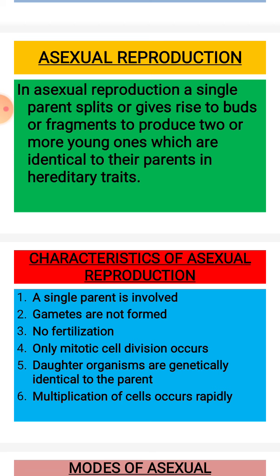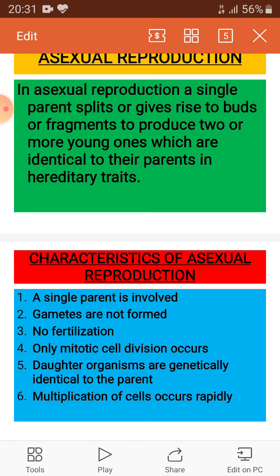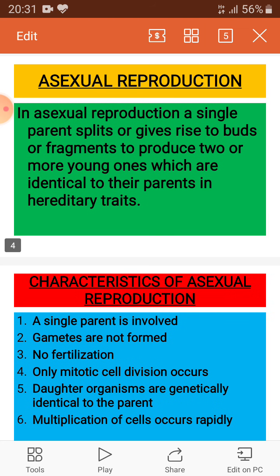In asexual reproduction, a single parent is split or gives rise to buds or fragments to produce two or more young ones which are identical to their parents in hereditary traits. That means they are very similar to their parent, because here only one parent is required. There is no fusion of gametes, so they are identical to their parent.